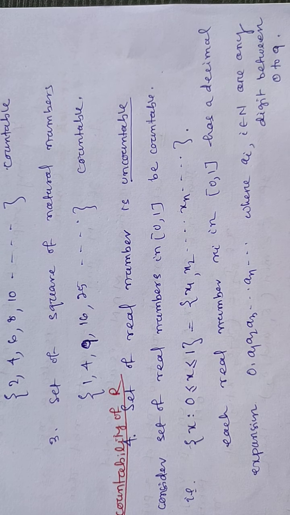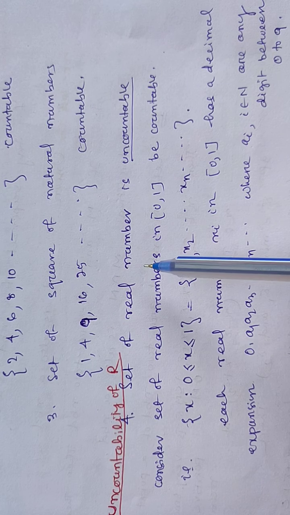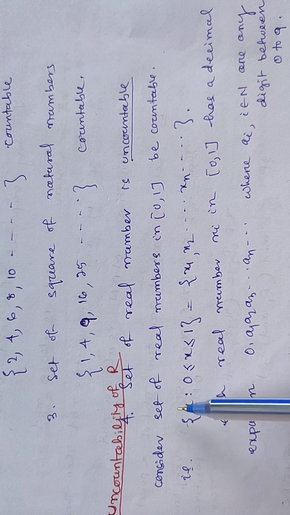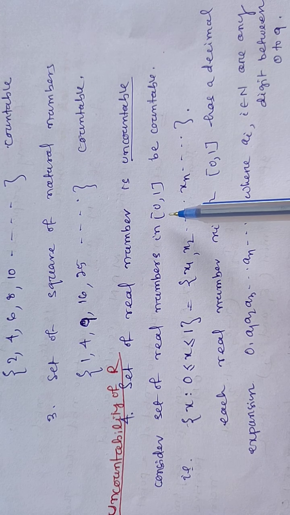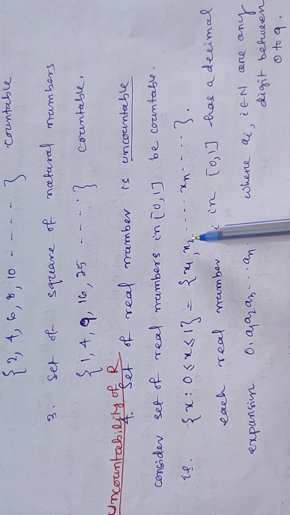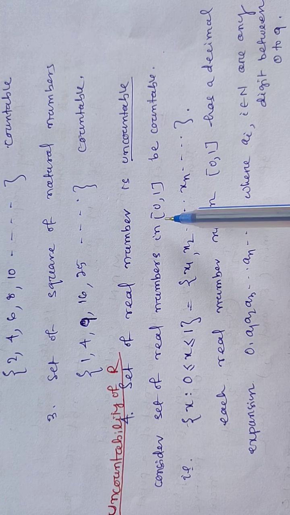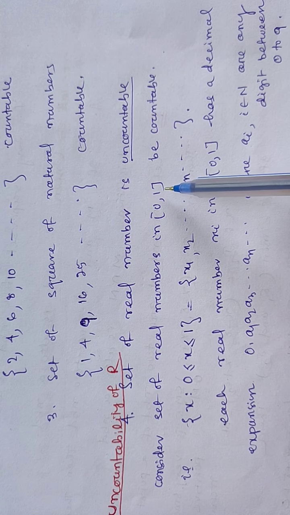Uncountability of R. The set of real numbers is uncountable. Consider the set of real numbers in the closed interval 0 1. Let this interval be countable. Then this closed interval includes all real numbers between 0 and 1.